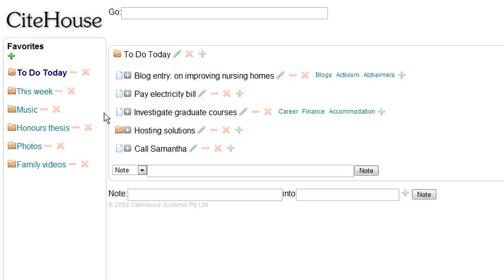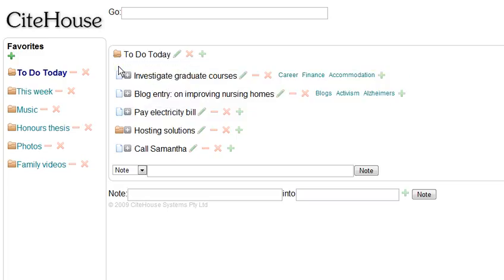CiteHouse is a web application that you can use to organize your entire life. This is my main to-do list in CiteHouse. I'm going to write a blog entry, I'm going to pay my electricity bill, and the good thing about CiteHouse is that you can drag anything anywhere, so I can pick up Investigate graduate courses and put that at the top of my to-do list.